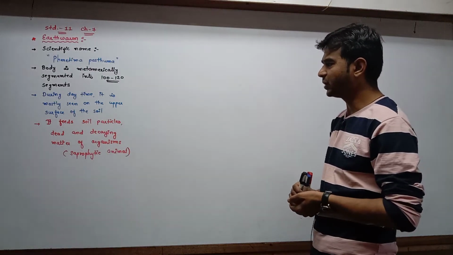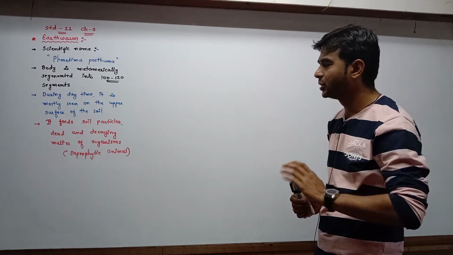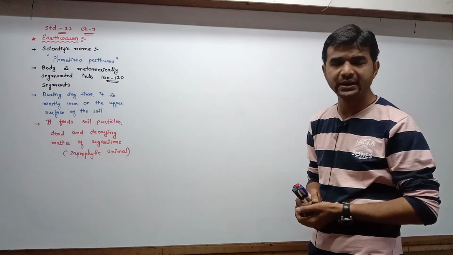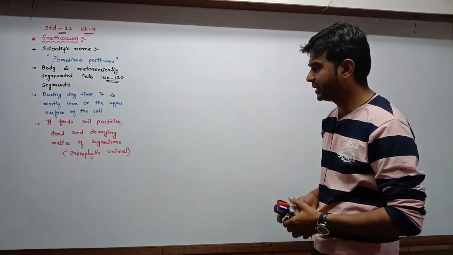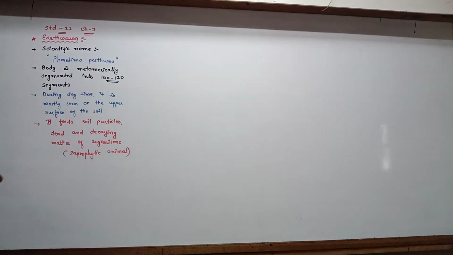It feeds on the soil particles, dead as well as decaying matter of the organism. So the organism which lives on dead as well as decaying matter, this is known as saprophytic type of nutrition. And along with that,